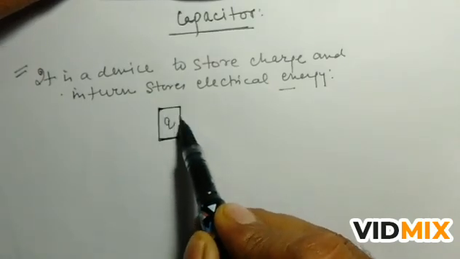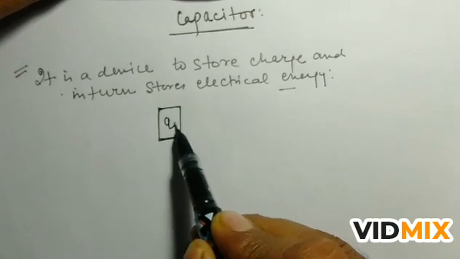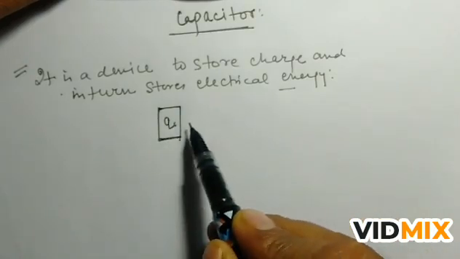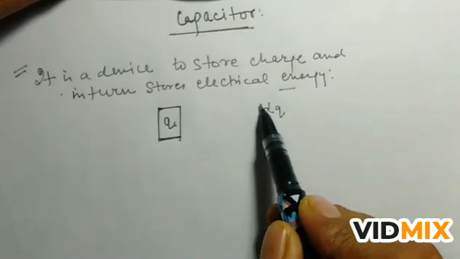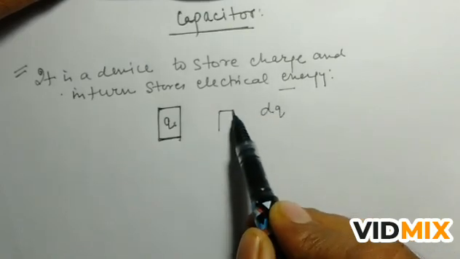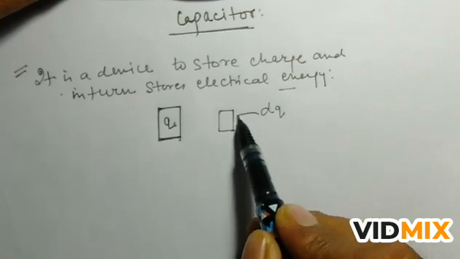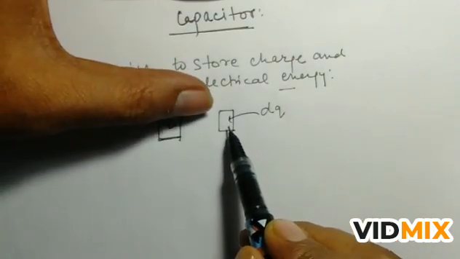Some part, suppose dQ is the first amount of charge which is given to this body, and initially the body is uncharged.